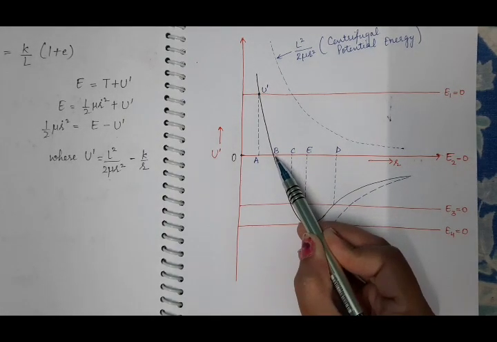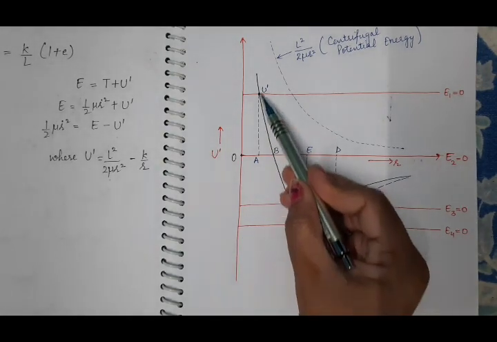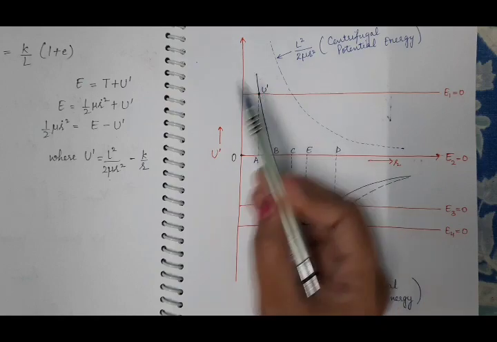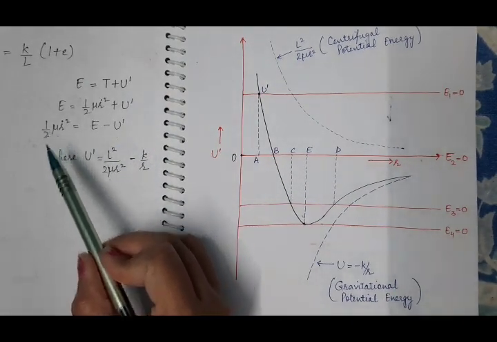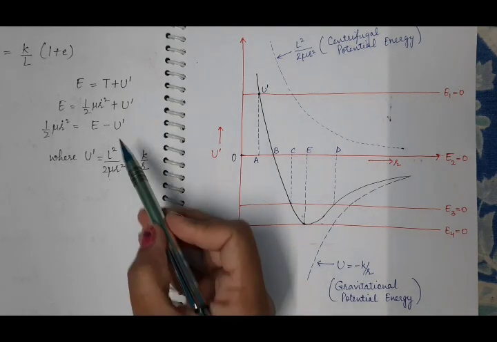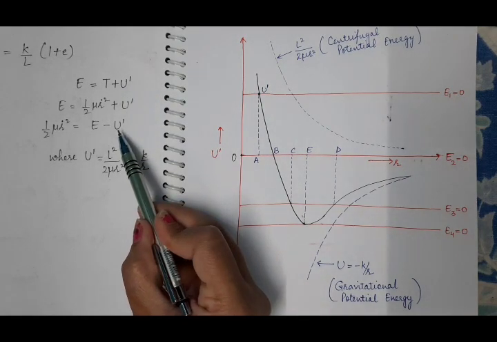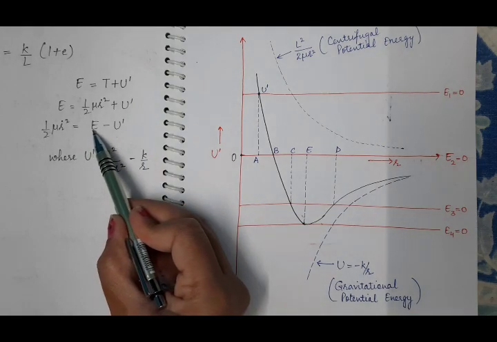Then after point B, U dash becomes positive. If U dash is positive, then the kinetic energy of the body will decrease by a very large amount. As U dash has become positive, there will be a point where U dash approaches the total energy.